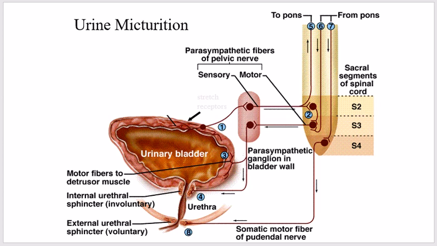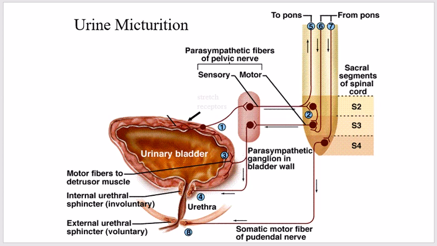First of all, in this figure you can see the urinary bladder and its nervous regulation. How will the innervation of the bladder take place?